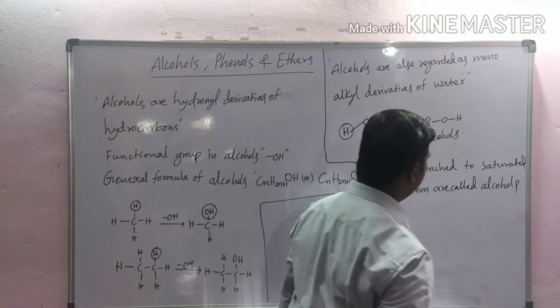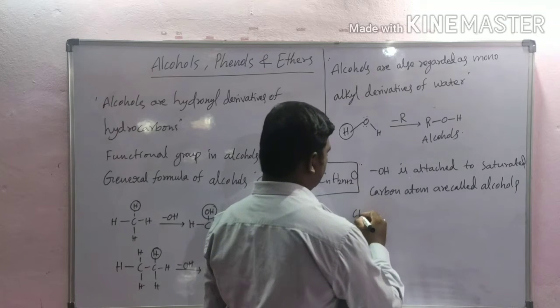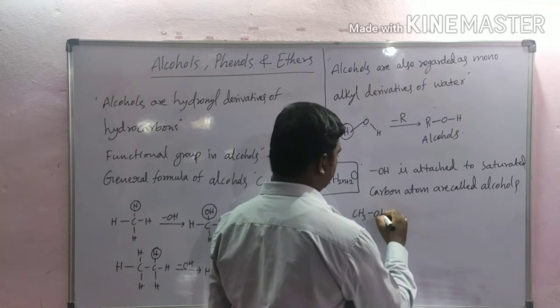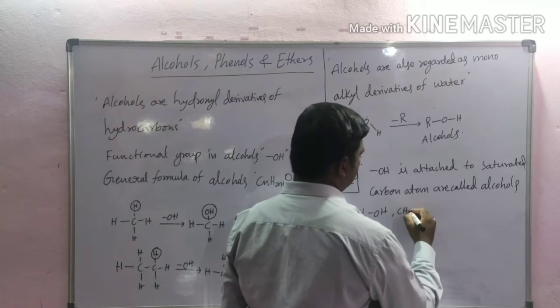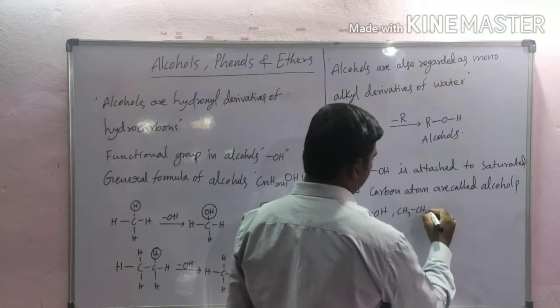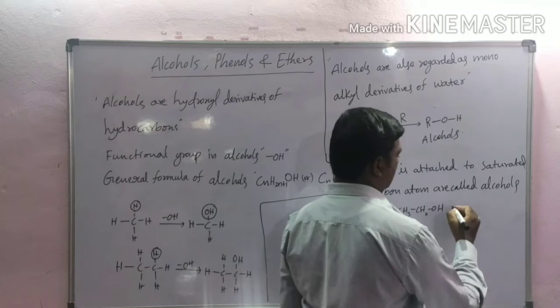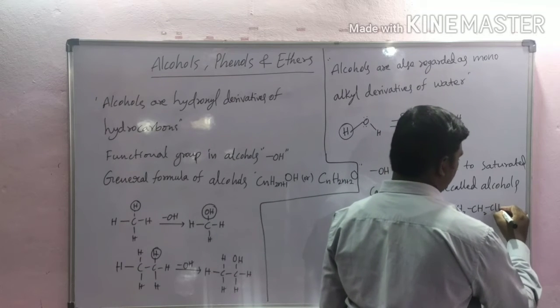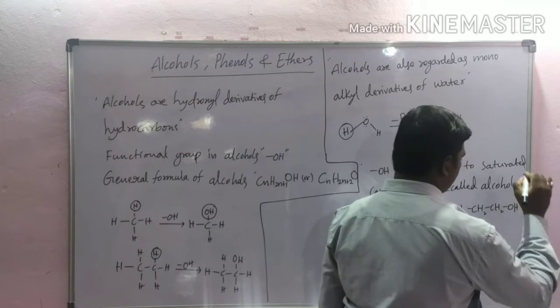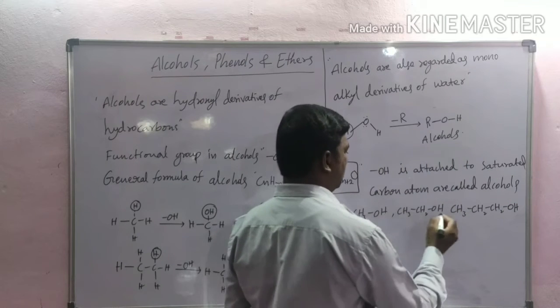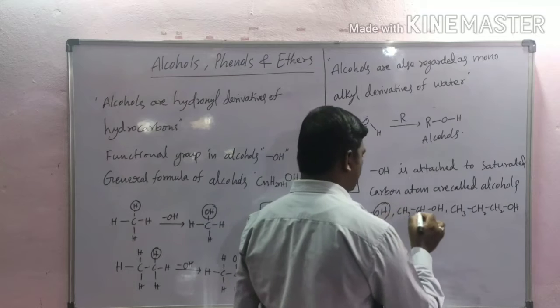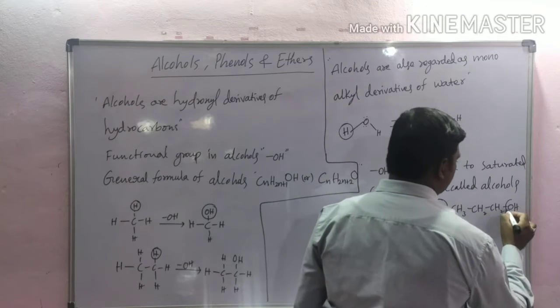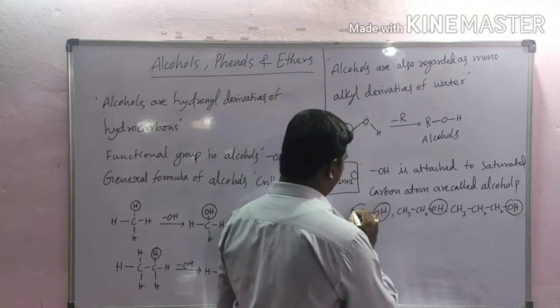For example, CH3OH, CH3CH2OH, CH3CH2CH2OH. In these compounds, the hydroxyl group is attached to saturated carbon atoms.